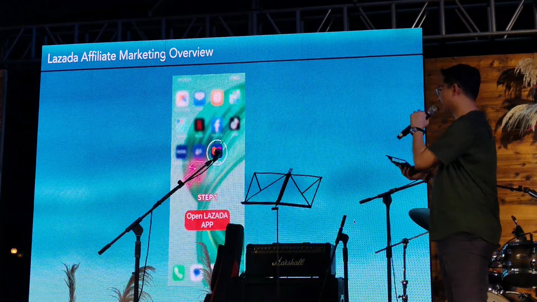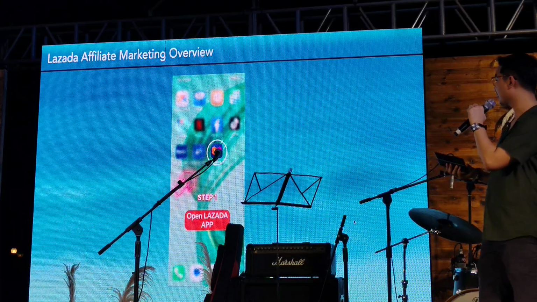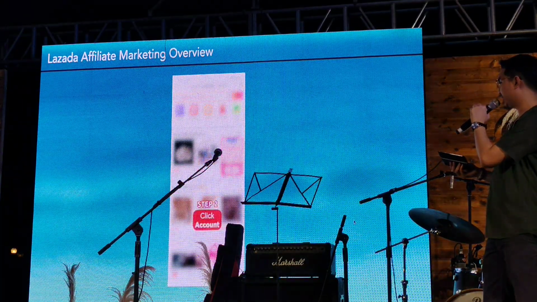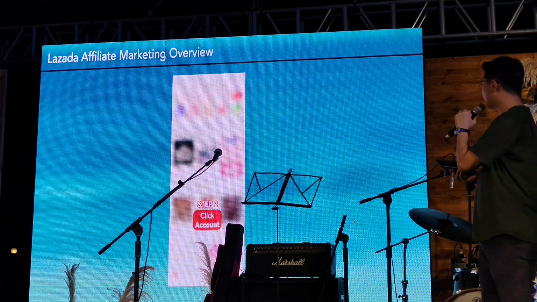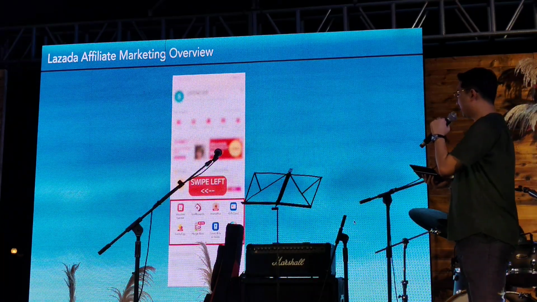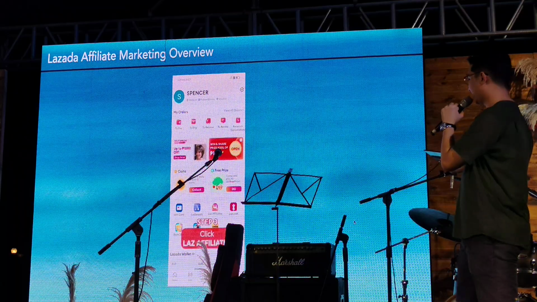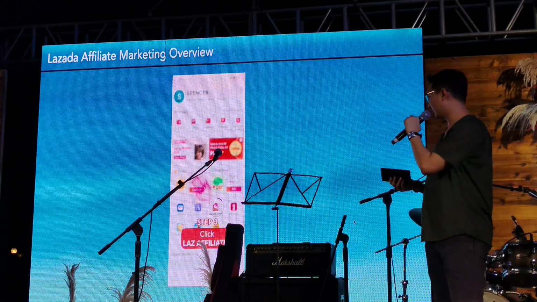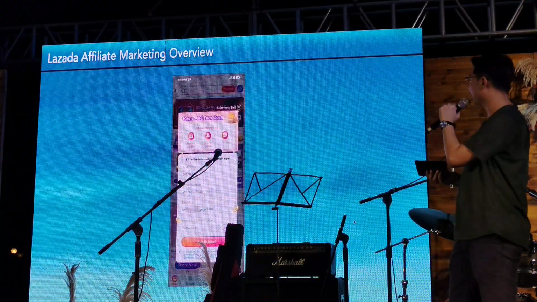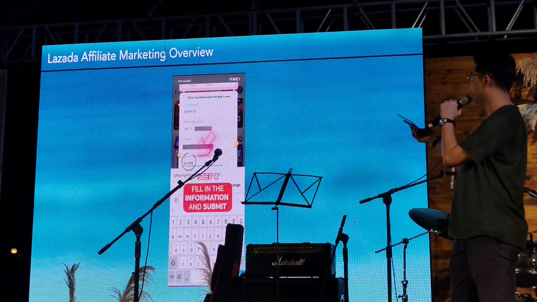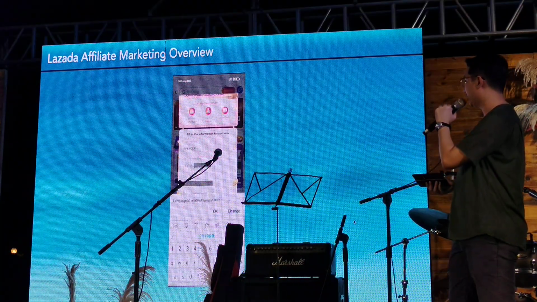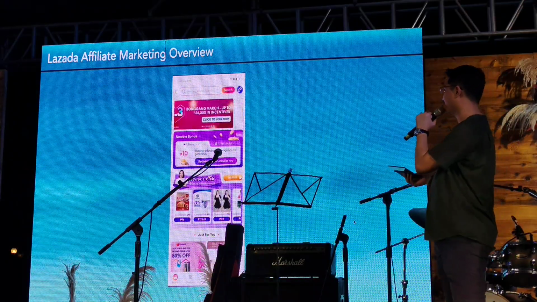So step 1, open your Lazada app. Then click on your profile. Then swipe left, look for the affiliate link or affiliate microsite. And then you'll be redirected to the affiliate submission. Just fill in your mobile number and you'll receive an OTP.